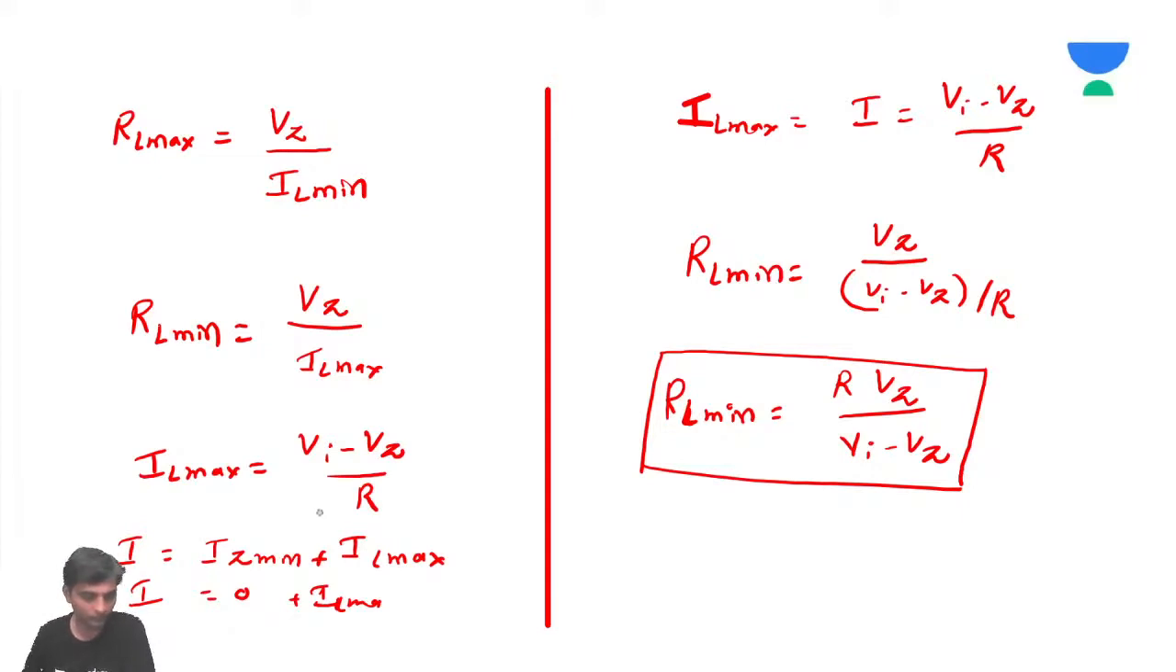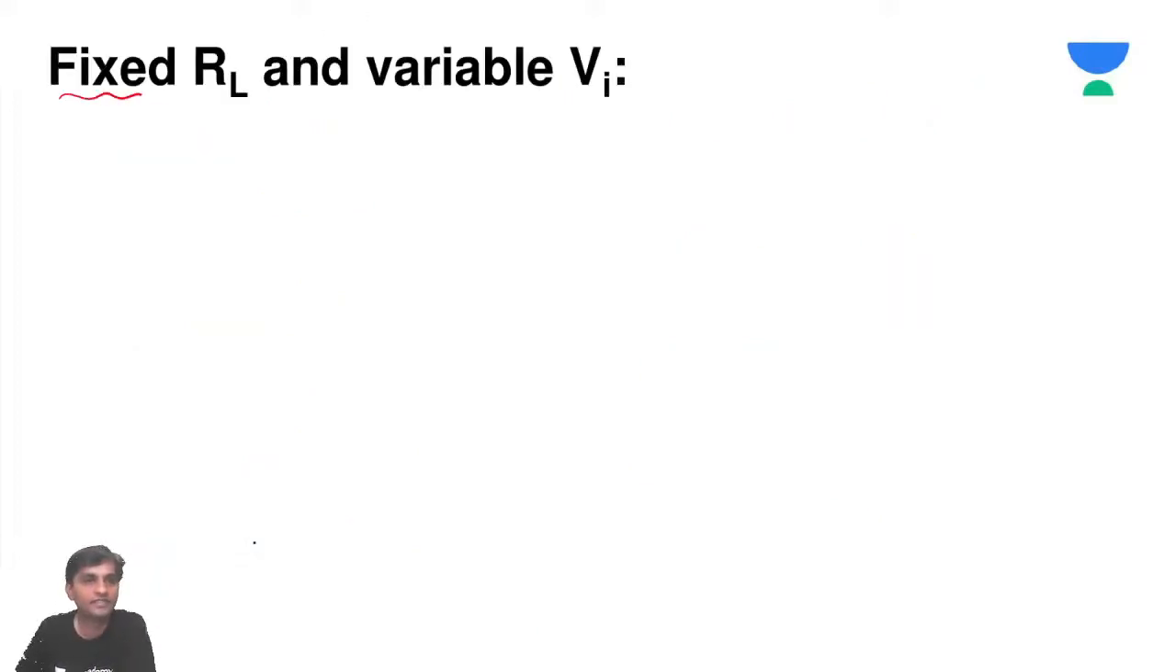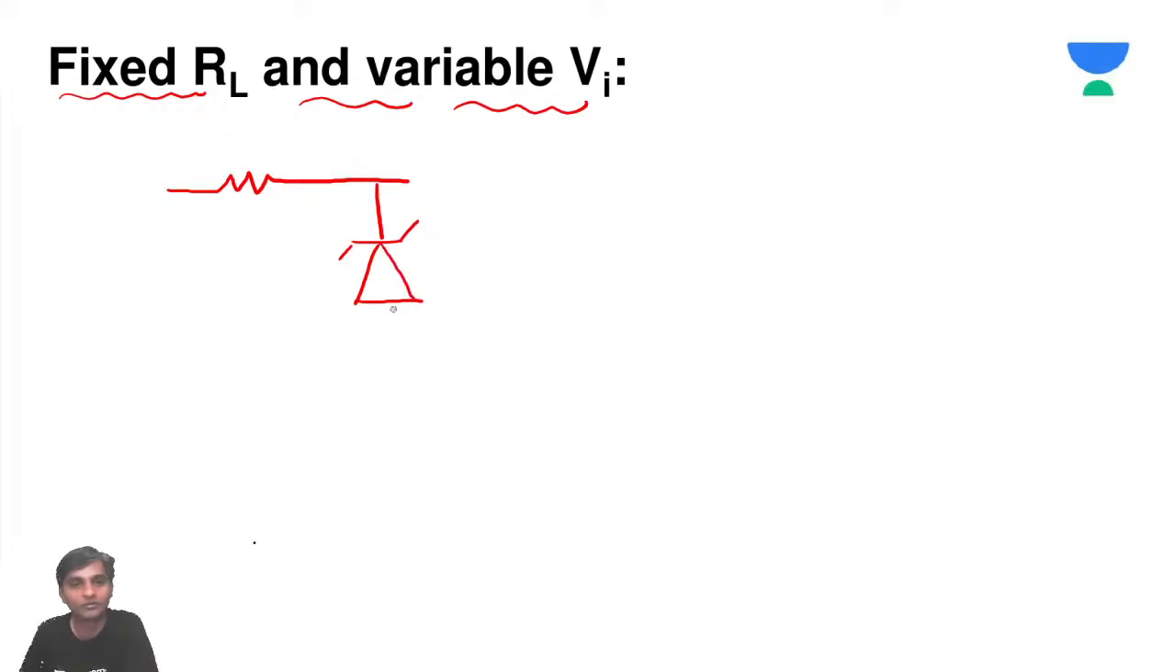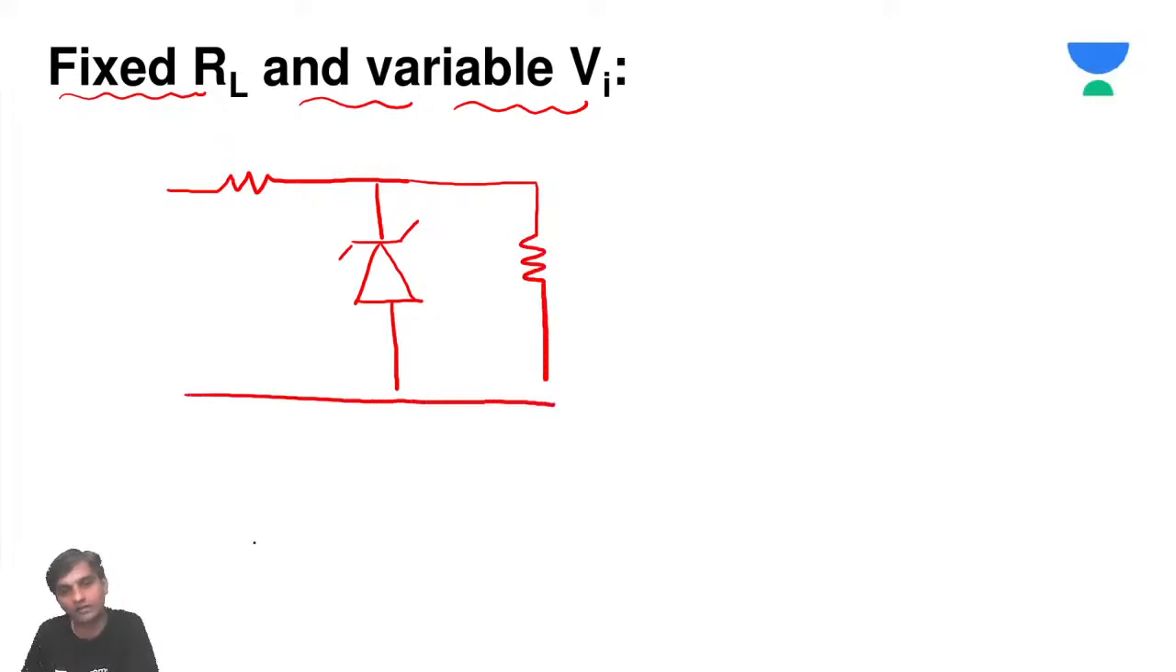Okay. Don't worry. We'll do one or two problems. Then you'll get everything. Yeah. So fixed RL, variable VI. See the beauty now. What is it saying, sir? Load resistance is fixed and input is variable. It means, I'll try to draw it here. Sir, who bothered about all these things actually? My only thing is Vz should be constant. I should prove that Vz should be constant.